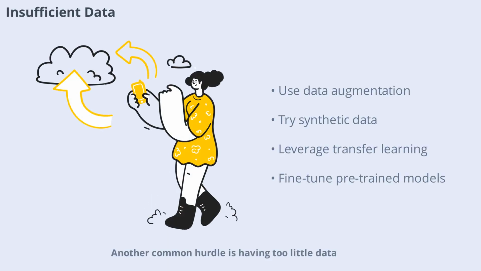Techniques like handling missing values, removing duplicates, and normalizing data can dramatically improve your model's performance. Another common hurdle is having too little data. Deep learning models typically require vast amounts of labeled data to perform well. When data is scarce, models may overfit or fail to generalize. To overcome this, you can use data augmentation techniques such as rotating or flipping images or generating synthetic data. Transfer learning is also a powerful approach, where you leverage pre-trained models and fine-tune them on your smaller dataset. These strategies help you make the most of limited data.